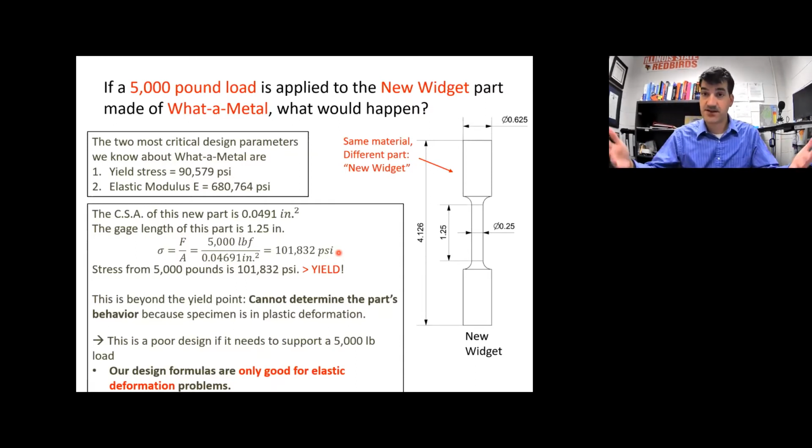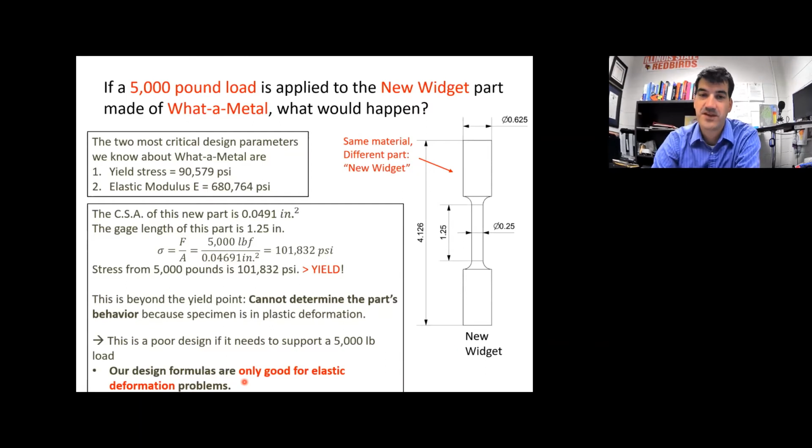And so because it's above the yield stress, we stop. And we say, well, I know what the stress is, but I can't determine what's going to happen to the material because I don't have a relationship between stress and strain in that region. I don't have the elastic modulus to give me this nice relationship between stress and strain in the nonlinear plastic deformation region. So you stop and you say that the stress exceeds the yield stress. Our equations are only good for elastic deformation problems, so we can't proceed. We have no way to proceed, so you stop.